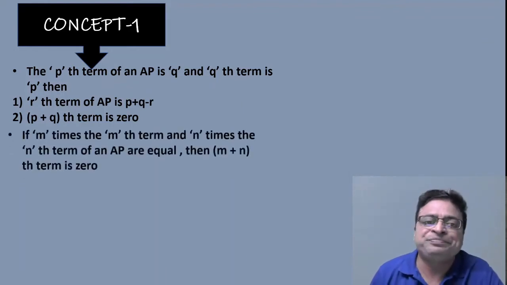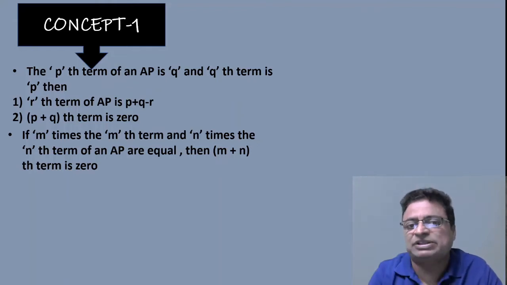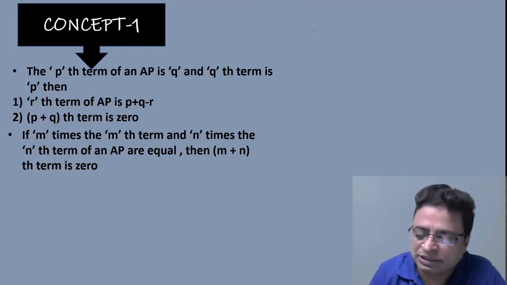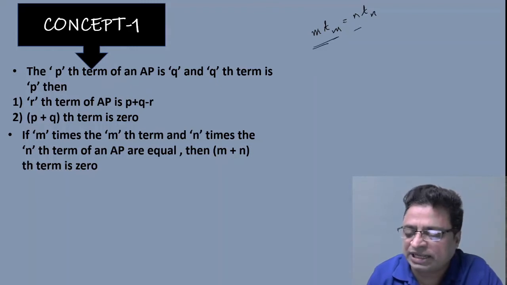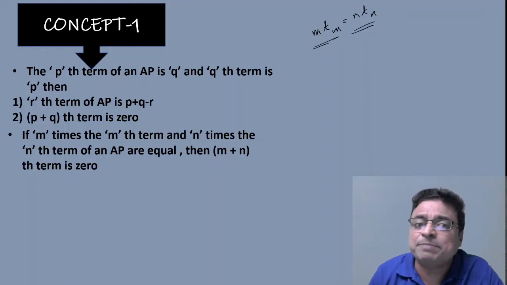Now coming to the second concept. Here in concept number 1, all are similar. That's why I am giving 2 to 3 concepts of the same fashion at a glance under concept number 1 only. If m times the mth term and n times the nth term of an AP are equal, that means if m tm is equal to n tn, that is, m times the mth term and n times the nth term of an AP are equal, then what is the (m plus n)th term?